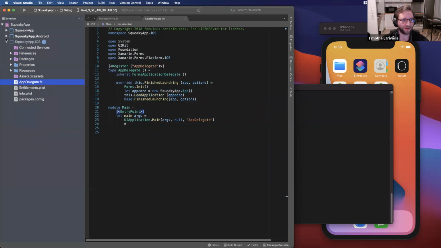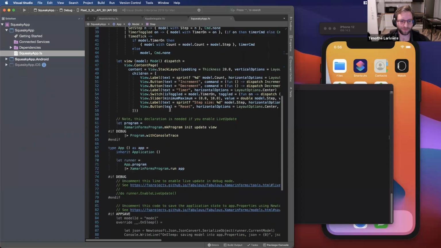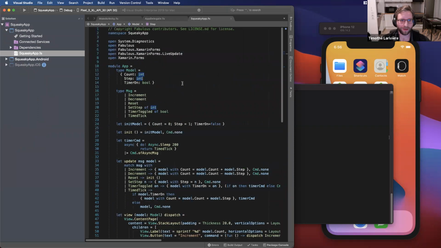And those two have a reference to the shared project where we have our code. This one is our Fabulous application.